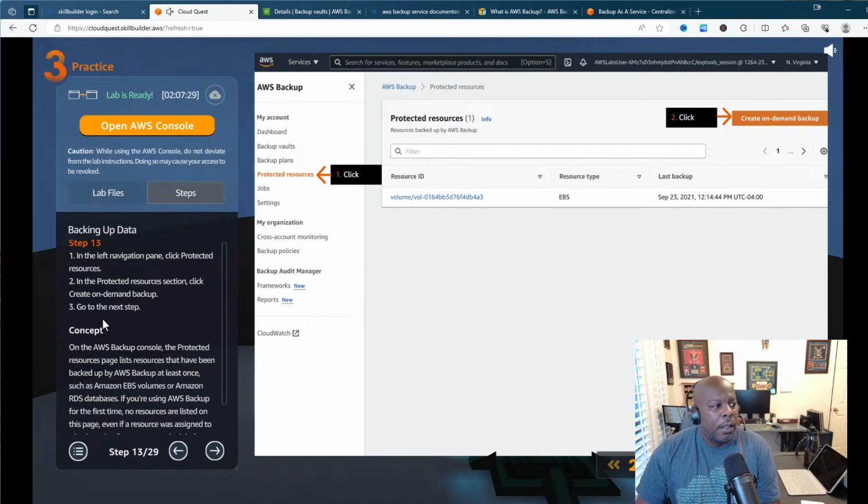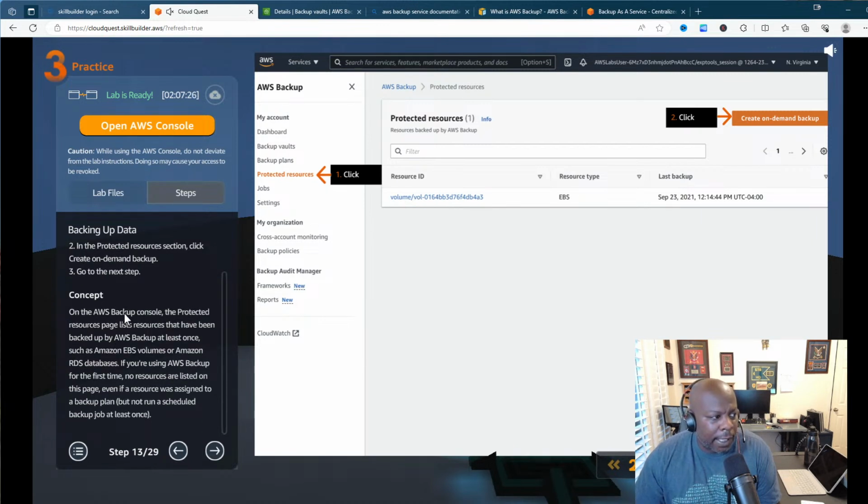All right, cool. So the concept behind this: on the AWS Backup console, the Protected Resources page lists resources that have been backed up by AWS Backup at least once, such as Amazon EBS volumes or Amazon RDS, the Relational Database Service. If you're using AWS Backup for the first time, no resources are listed on this page, even if a resource was assigned to a backup plan, but has not run a scheduled backup job at least once. Okay, so we can understand that.